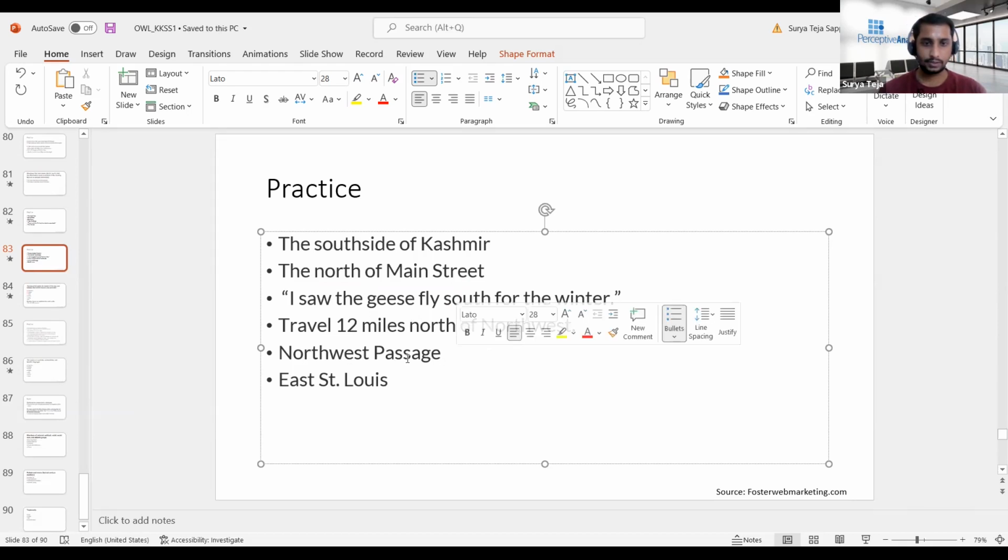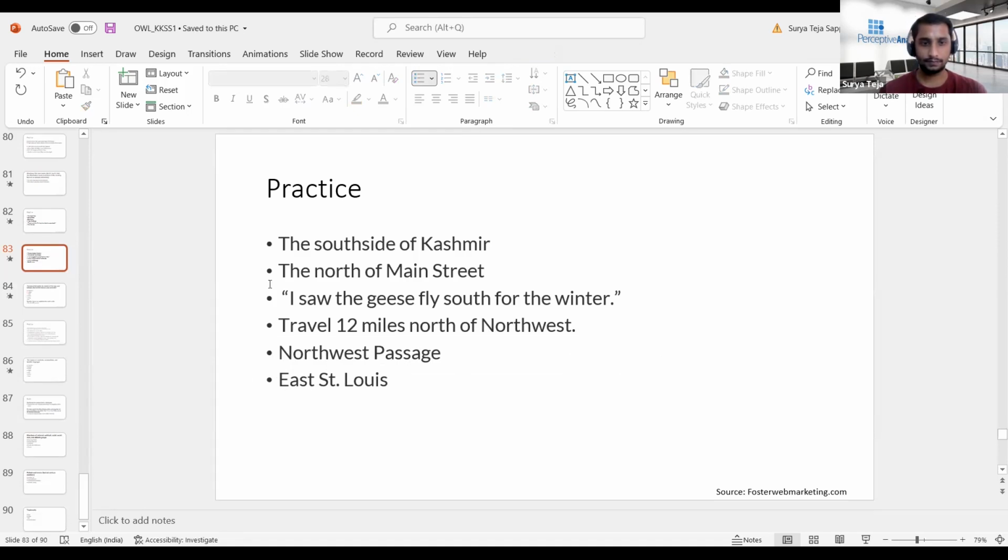So I'll move to the next one. Northwest Passage. Is it fine, or are there any changes required in this? I think it's correct. It's correct. Right. So both Northwest Passage and East St. Louis are correct only because they are actually names. They're not talking about any compass directions here. So they both have to be in capital letters only. Northwest N and East St. Louis.